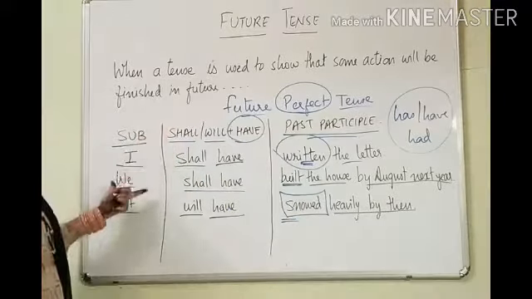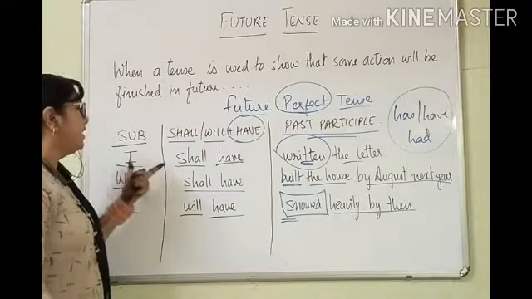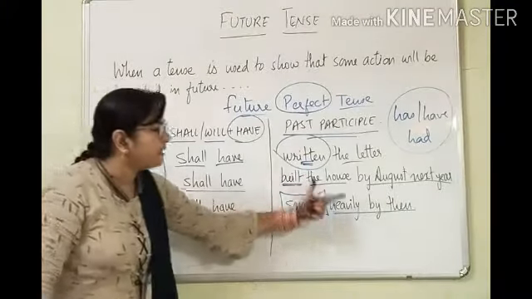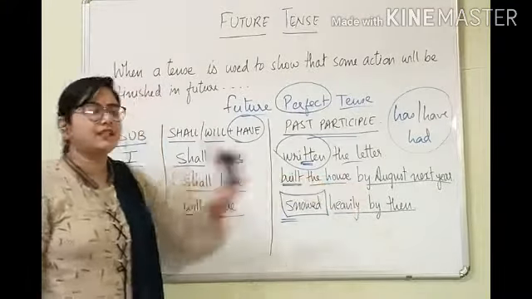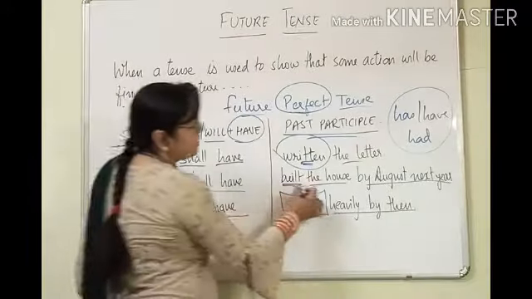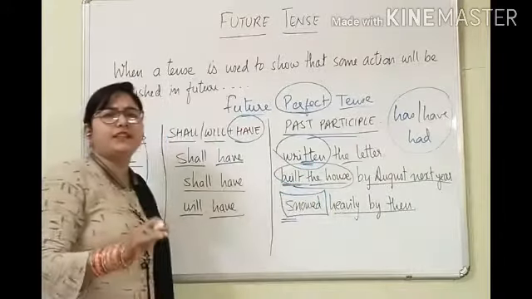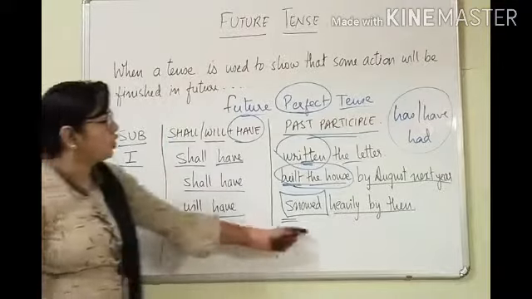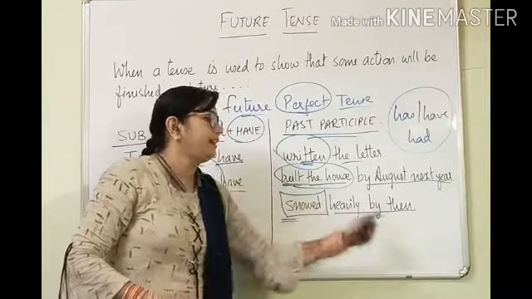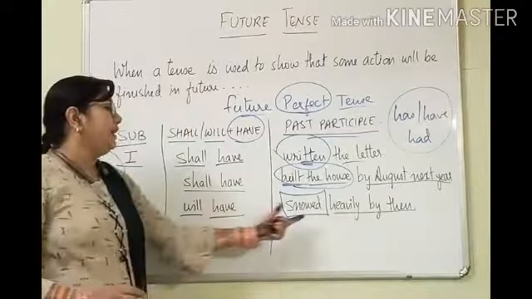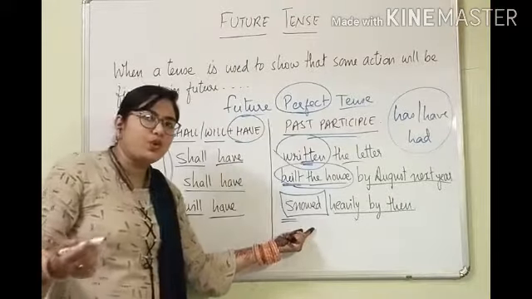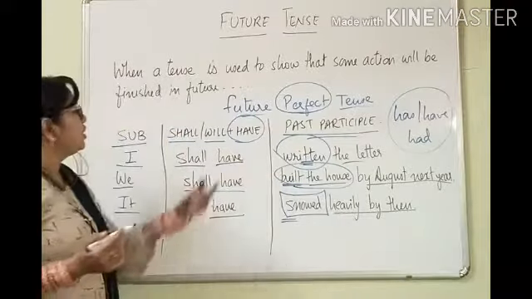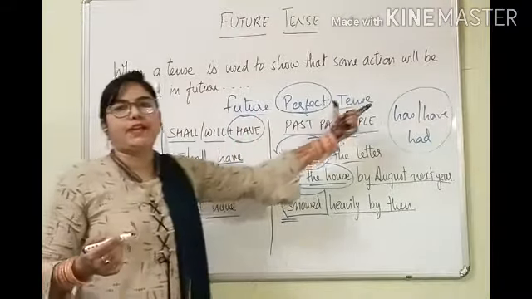See now here, I'll repeat the sentences again. I shall have written the letter. We shall have built the house by August next year. It means by August next year our house will be already built. That action will be finished. It will have snowed heavily by then. Up to that time, it will have snowed heavily. This action will be completed. Understood? So this is future perfect tense.